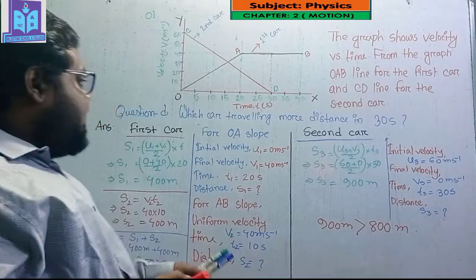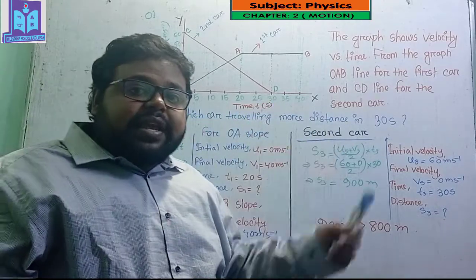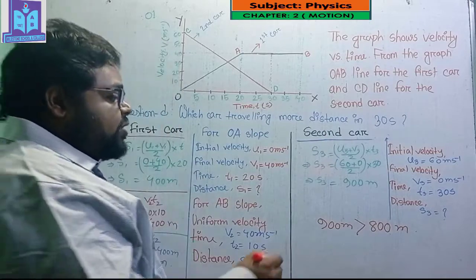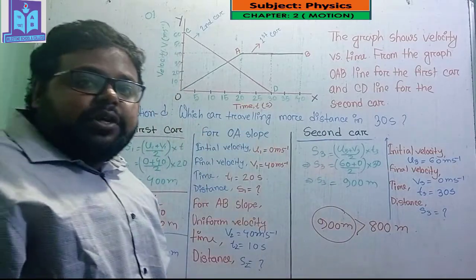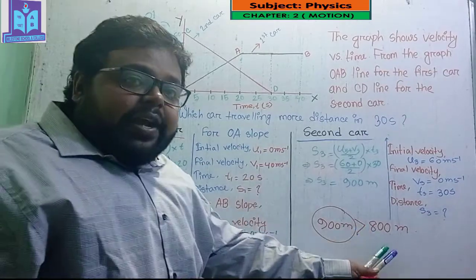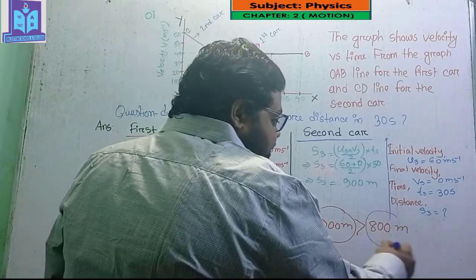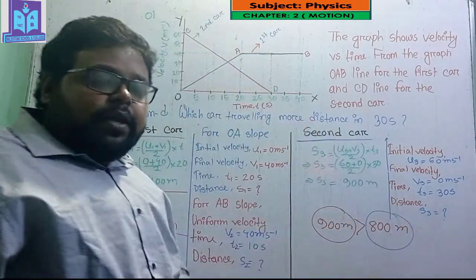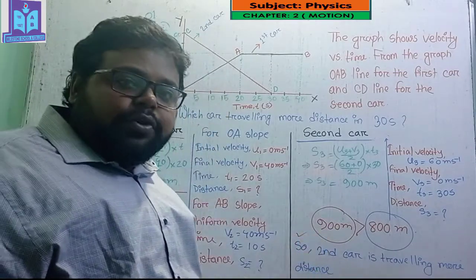I can say that the second car is traveling more distance in 30 seconds, because the second car is traveling 900 meter in 30 seconds, but in 30 seconds the first car is traveling only 800 meter. So the second car is traveling more distance.